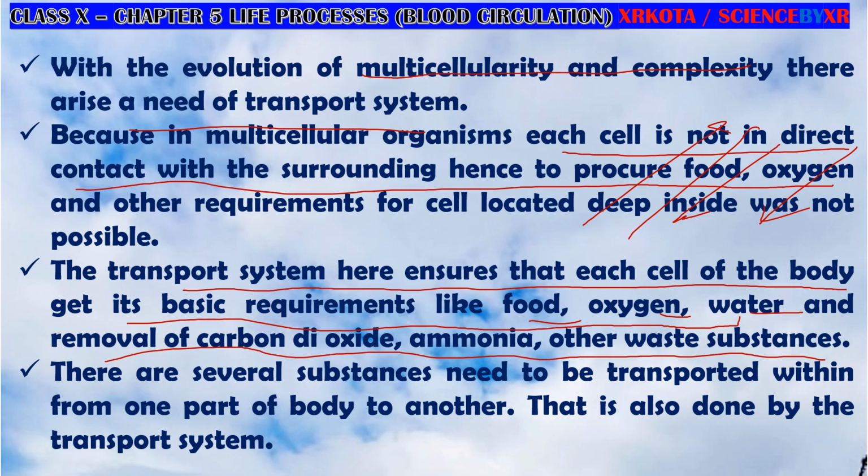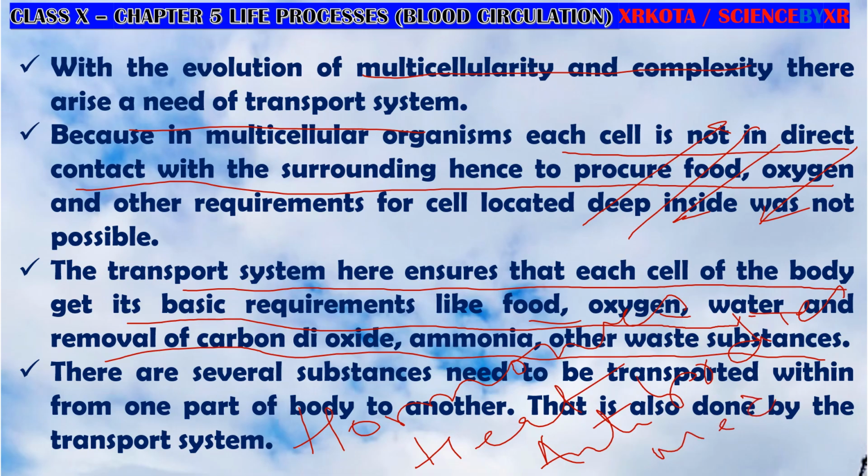Besides this, there are other substances which are also transported. For example, hormones. The heat produced in the tissues needs to be transported. Antibodies need to be transported in order to protect our body against microbes.